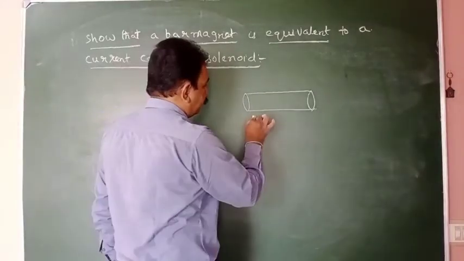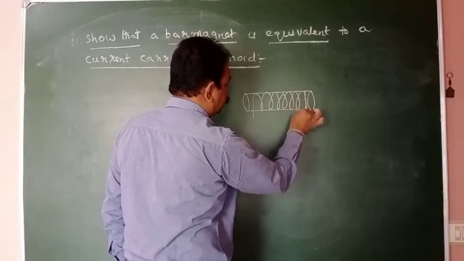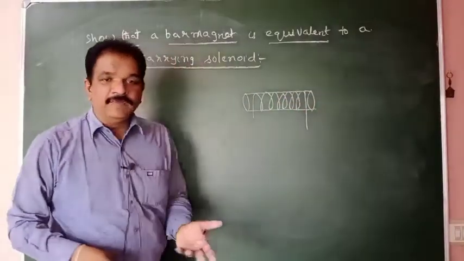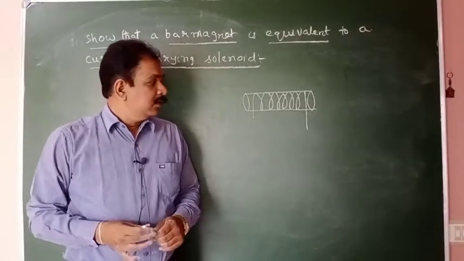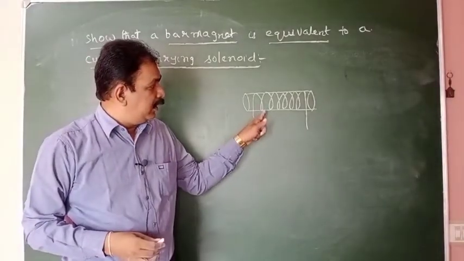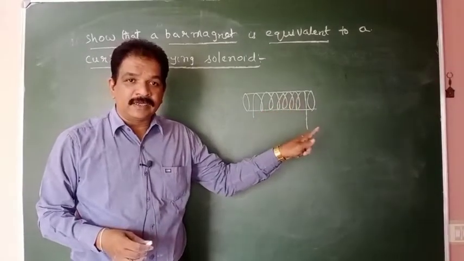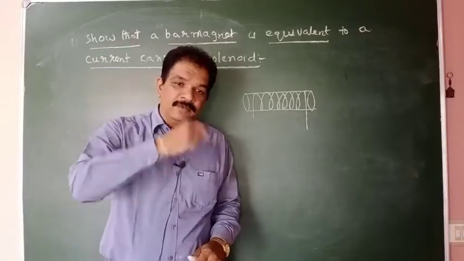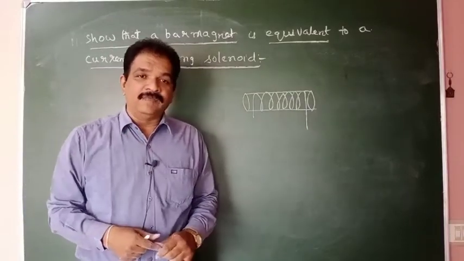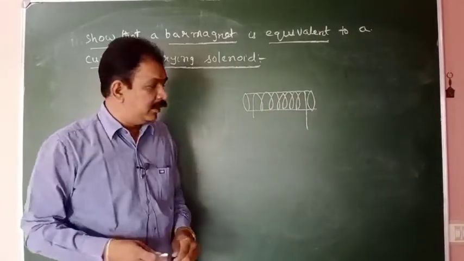On that, if a wire is wrapped like this, wound like this, it will be called a solenoid. Point is clear? If a wire is wound on a cylindrical non-conducting frame, means take a plastic pipe and make rounds of metal wire on it, then it will be called a solenoid.